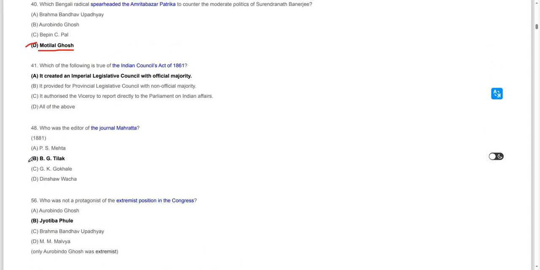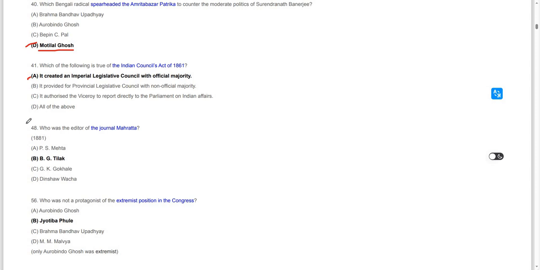Moving on to the next question: which of the following is true of the Indian Councils Act of 1861? What is correct? It created an imperial legislative council with an official majority. So in 1861, it created an imperial legislative council with official majority.